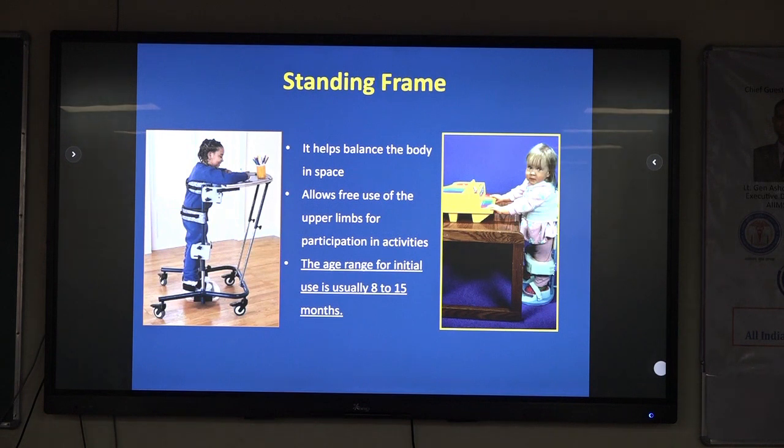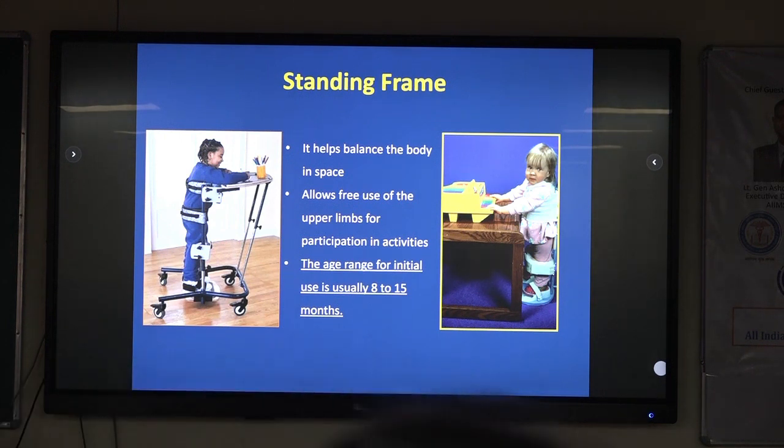Standing frame: it balances the body in space, and allows for severe disability, mostly myelomeningocele and those cases where we don't expect them to ambulate. They need to be provided some kind of standing so that they are able to interact with their peers at the same level. So that is the advantage. Otherwise, they will be sitting on the floor only or crawling on the floor. So it helps balance the body in space and allows free use of upper limbs for participation in activity.